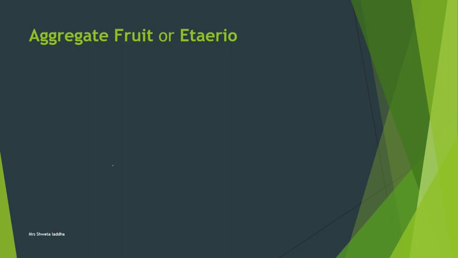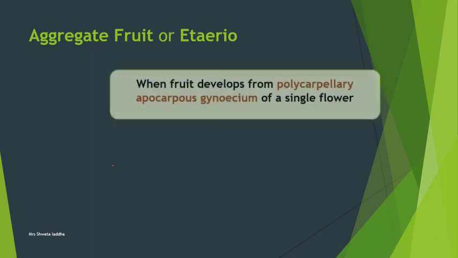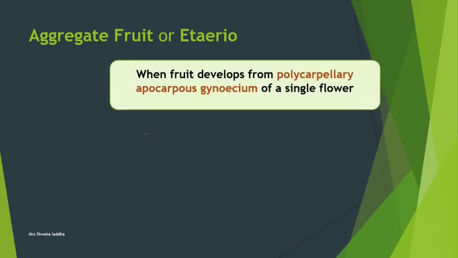Let us now see about aggregate fruit, also called etaerio. The word etaerio means a basket of small fruitlets. This type of fruit develops from a single flower, and this single flower has many carpels, the polycarpellary condition, and these carpels are free from each other, the apocarpous condition.